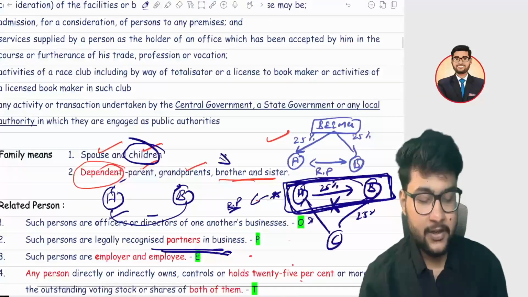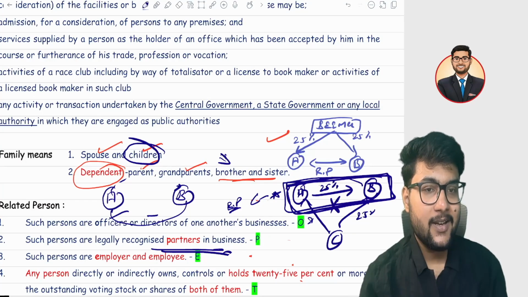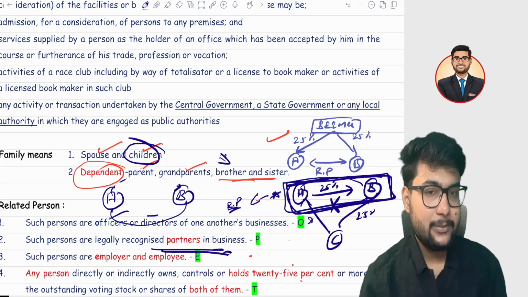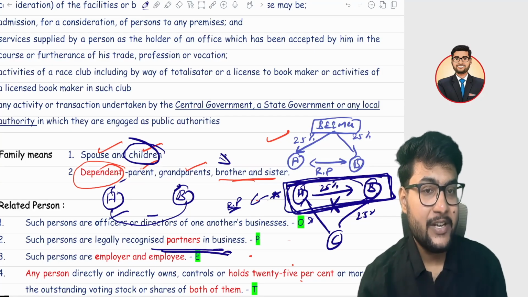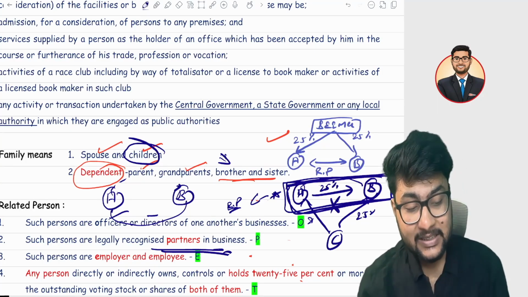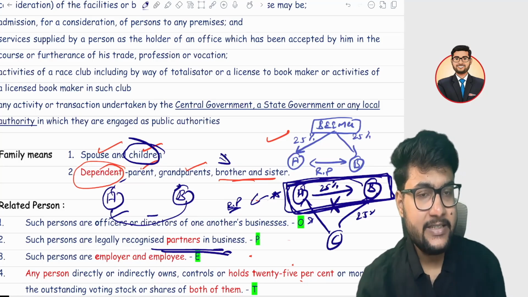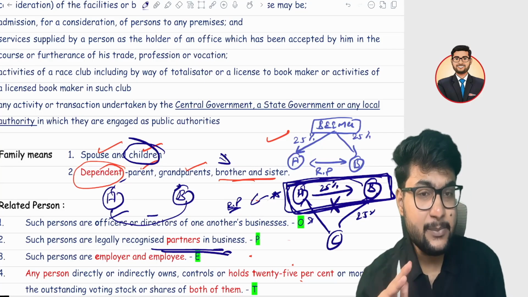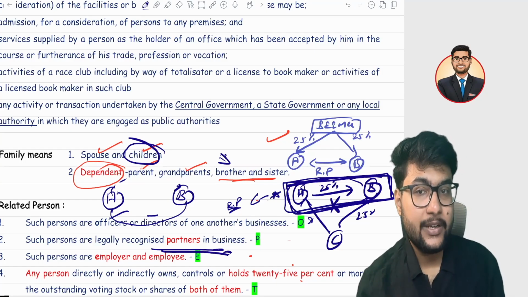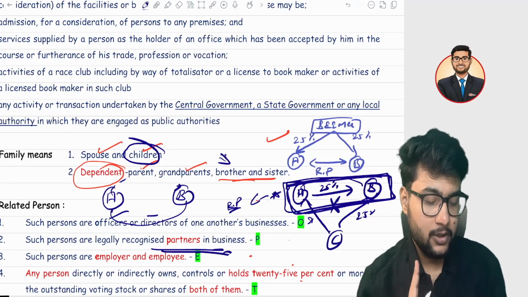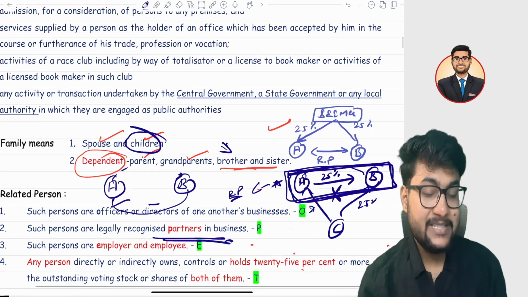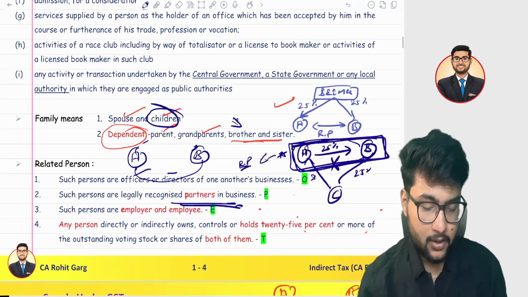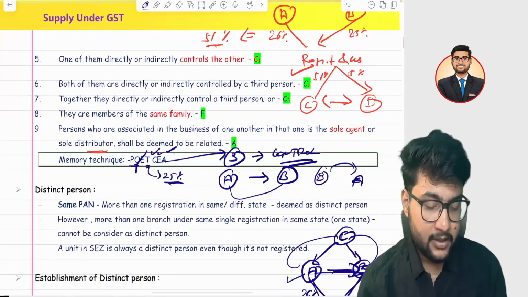So if in the question they gave you, like, a well-known lawyer, or your brother has a well-established business, in that case they are not financially dependent on you. Your brother is a well-known lawyer, in that case he is not financially dependent. If he has the same business like you, if he has a business, then in that case also he is not financially dependent on you, right? So please be careful regarding that point. Sometimes I set tests on that point. So family is clear.